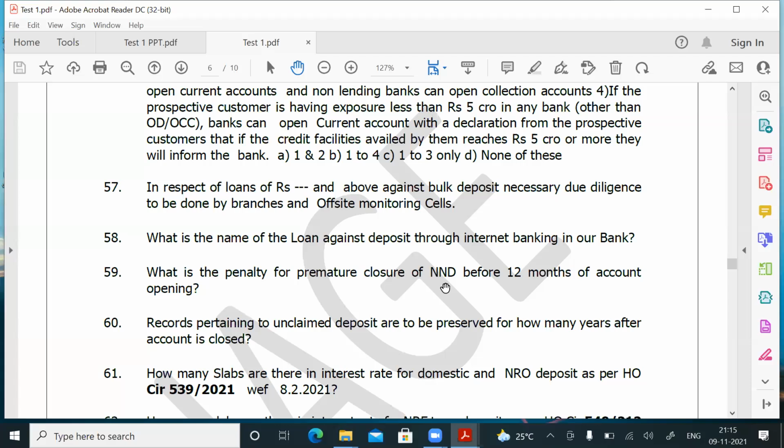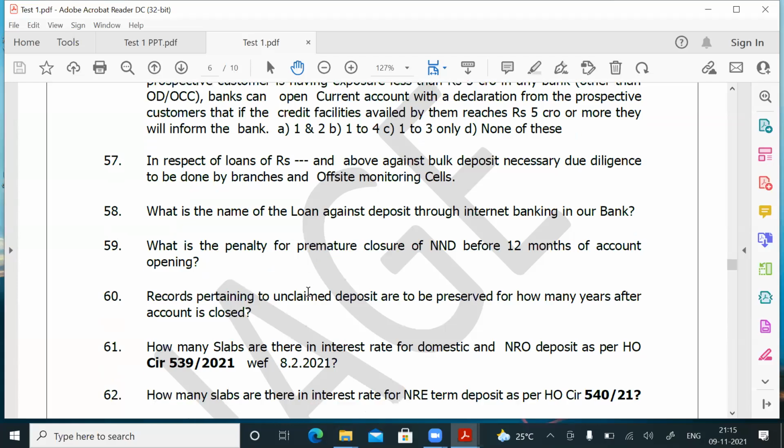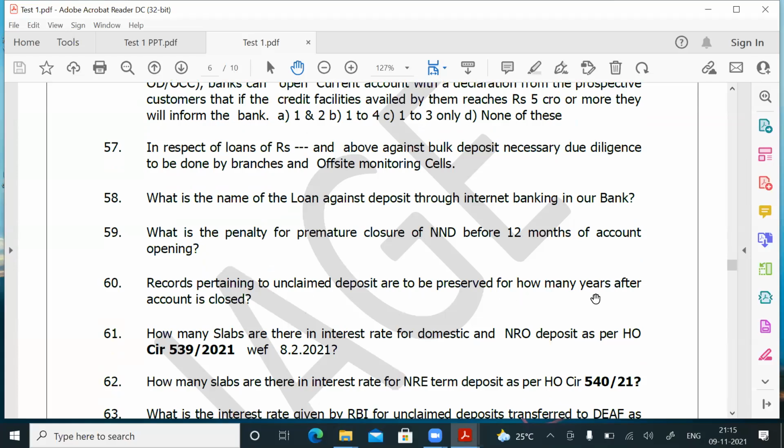Okay, HO Circular 737/2020. Records pertaining to unclaimed deposits are to be preserved for how many years after the account is closed? What is an unclaimed deposit? A term deposit that has matured, and if it is not collected by the customer even after 10 years of maturity, is called an unclaimed deposit.